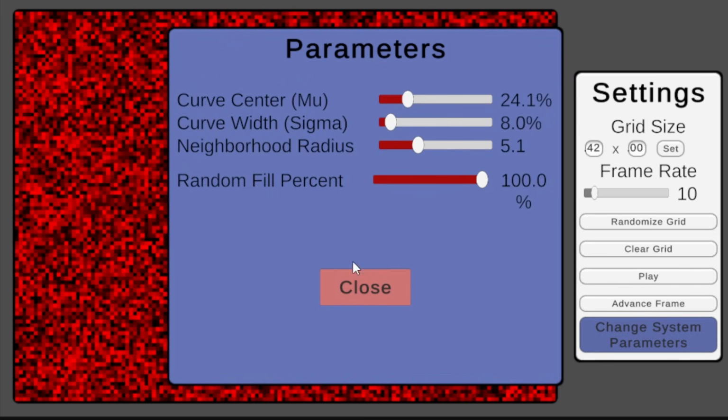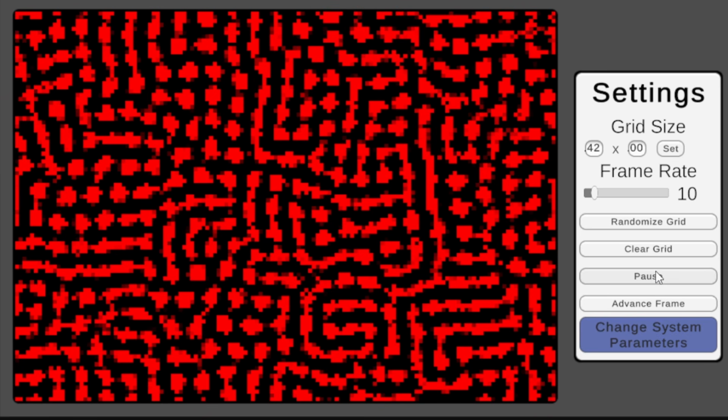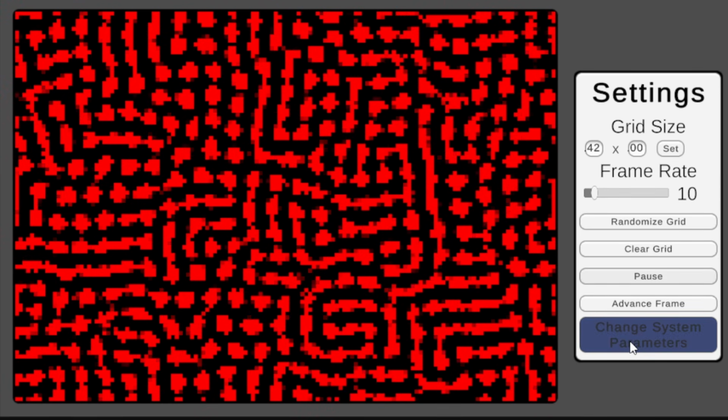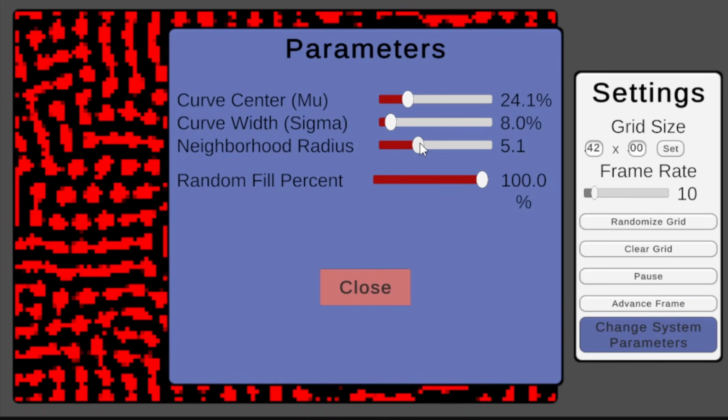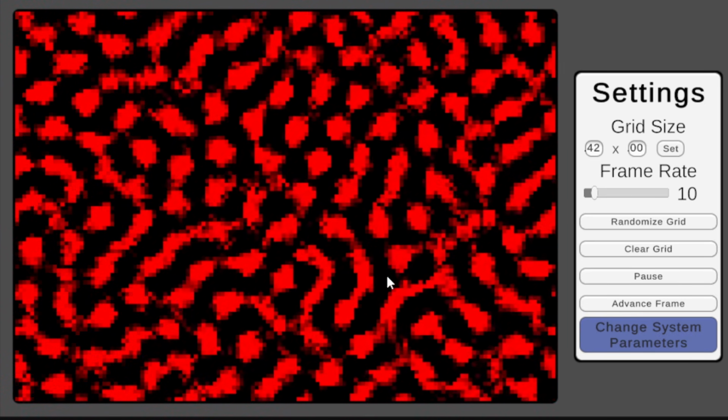Back in our game, the board now holds many shades of red, with brighter shades corresponding to more alive cells. I've got the parameters set to the growth range from our Inveni, so let's run it. Pretty quickly, this system reached a stable configuration and just stopped moving. This turned out to be the overwhelming trend for the Gaussian growth function. The systems stabilize into a fixed pattern and just stay there.